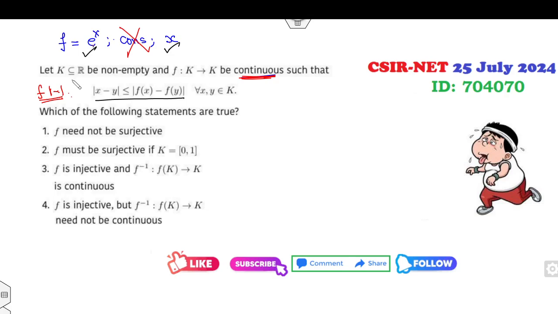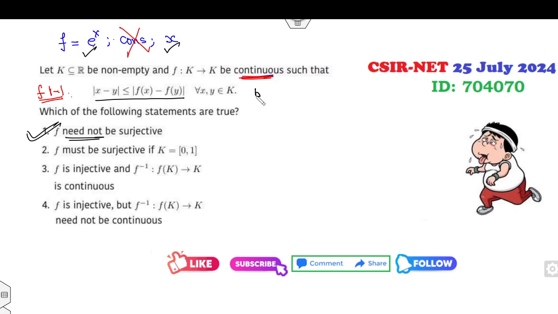Now K is a subset of R. So if I choose R to R and f(x) is e raised to power x, clearly f is not onto, and looking at the first option, f need not be onto. Yes, this option is the correct option.